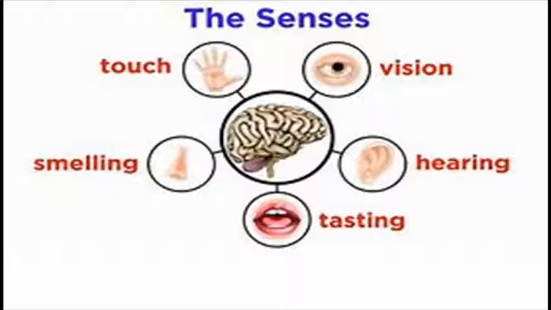Senses can be generalized senses and specific senses. The generalized senses include the somatic senses, while the specific senses, like you can see in this picture, are the eye, which performs the function of vision, hearing, taste and smell.